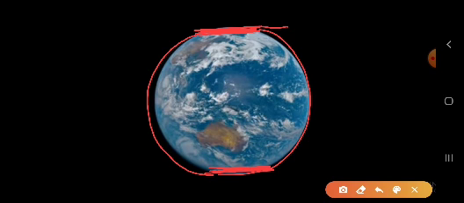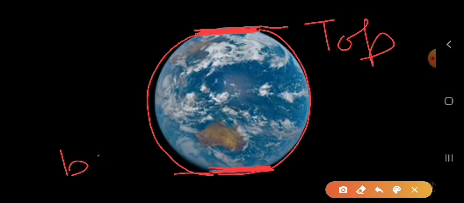So children, this is the top and this is the bottom of the Earth. It is flat from top and at the bottom. So this is the shape of the Earth.